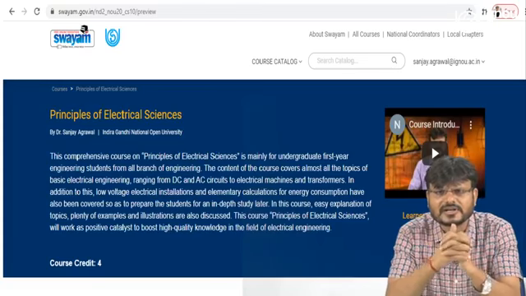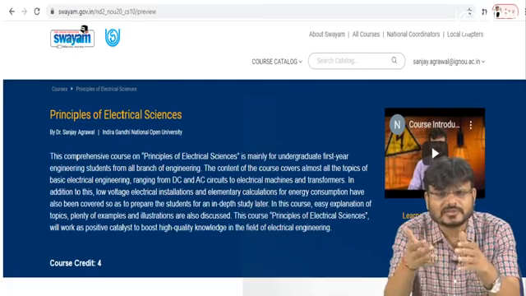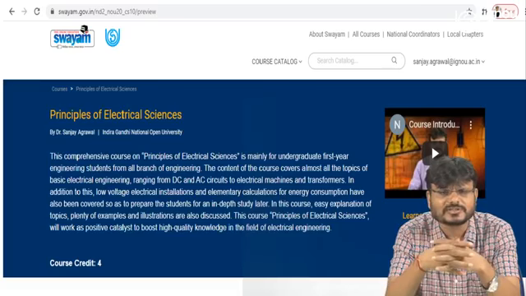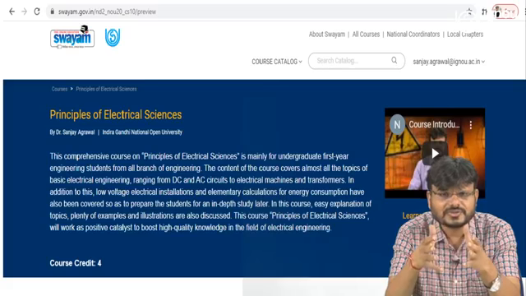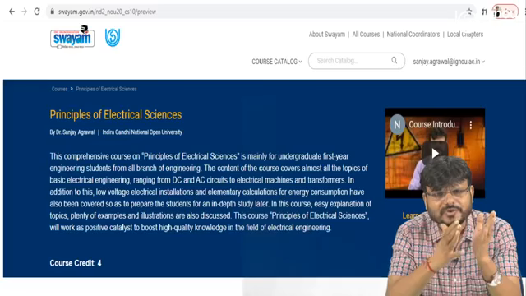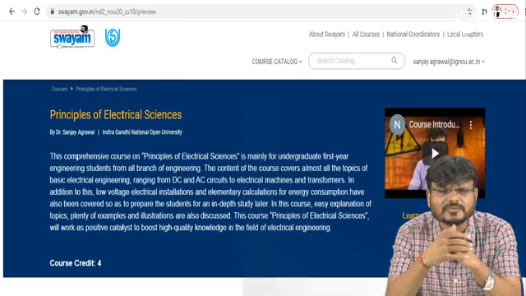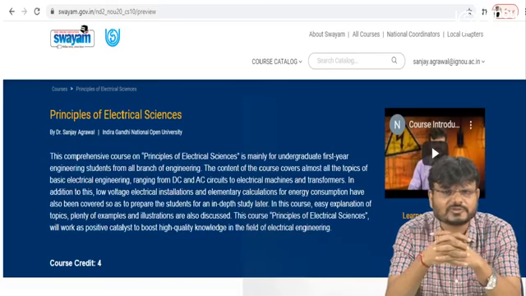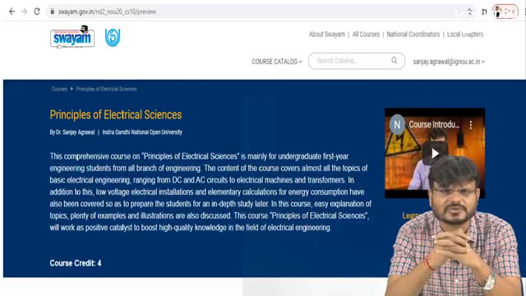So dear learner, in this particular session we have discussed voltage regulation of the transformer in detail. What is the importance of the voltage regulation? What is the significance of the voltage regulation? That means for the ideal condition, this voltage regulation should be 0. That means voltage regulation is what? If you are keeping the primary voltage constant, the change in voltage from no load to full load is called voltage regulation. And then we have discussed the construction and working of the auto transformer. We have discussed what are the advantages, disadvantages, and what are the applications of the auto transformer.